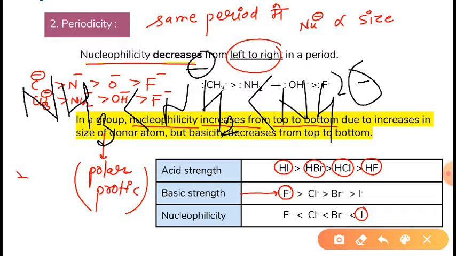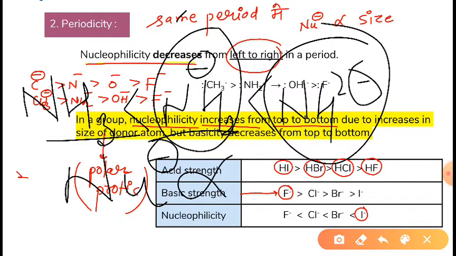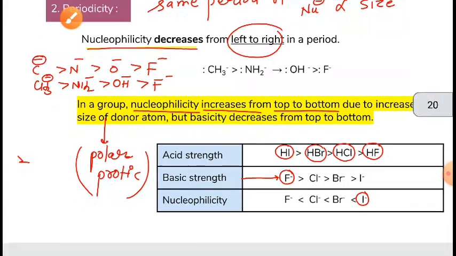As the negative charge increases, nucleophilicity also increases. So nucleophilicity is directly proportional to charge. Now, this was about periodicity.